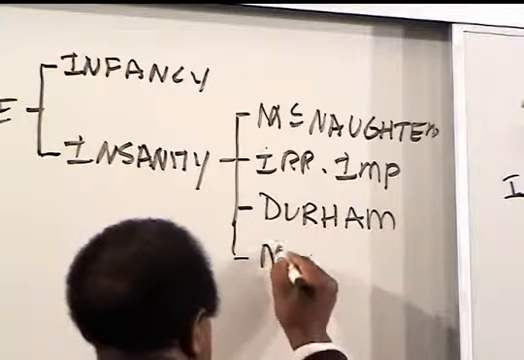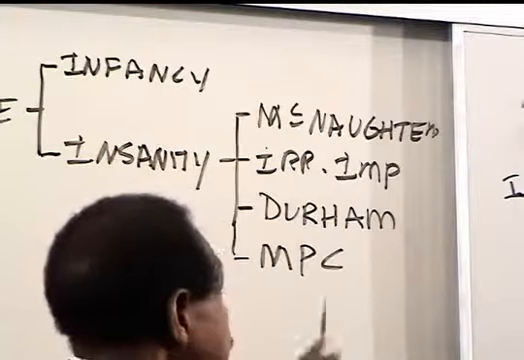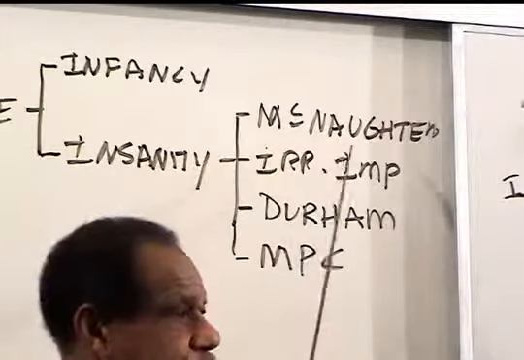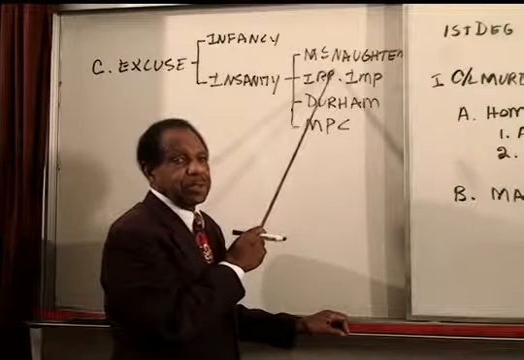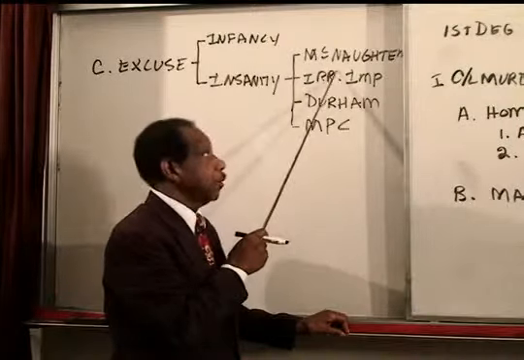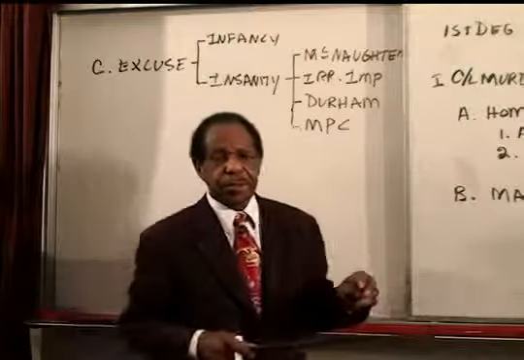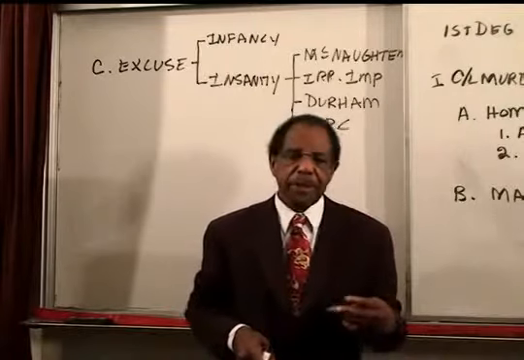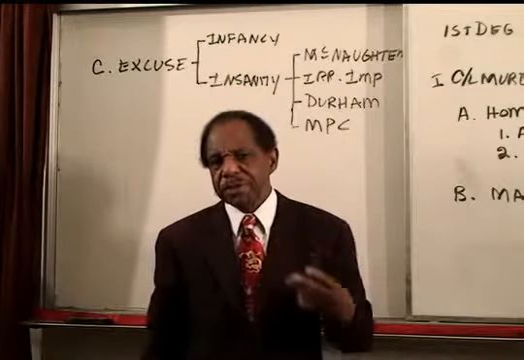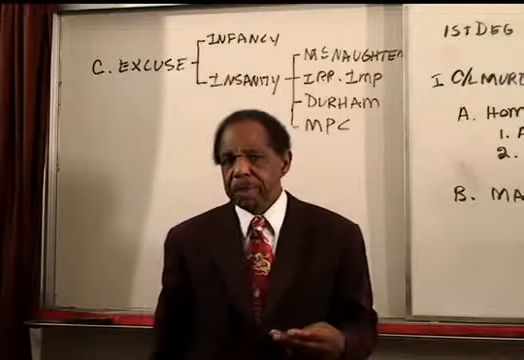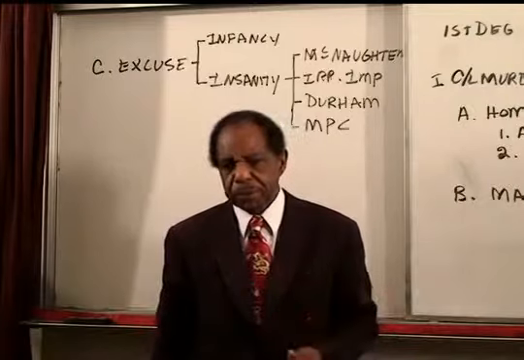And the Model Penal Code. This is not the lecture where we want to go in depth on each of these, but we need to do enough so that you really understand what's going on. The McNaughton rule says that a person is insane if, as a result of a mental disease or defect, they either did not know what they were doing or did not know it was wrong.